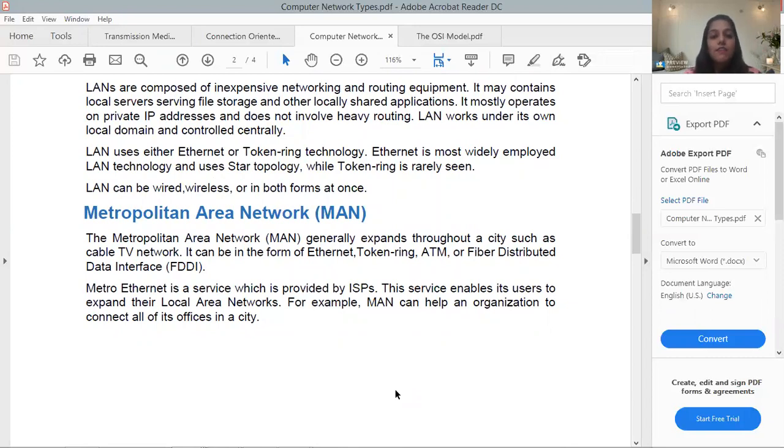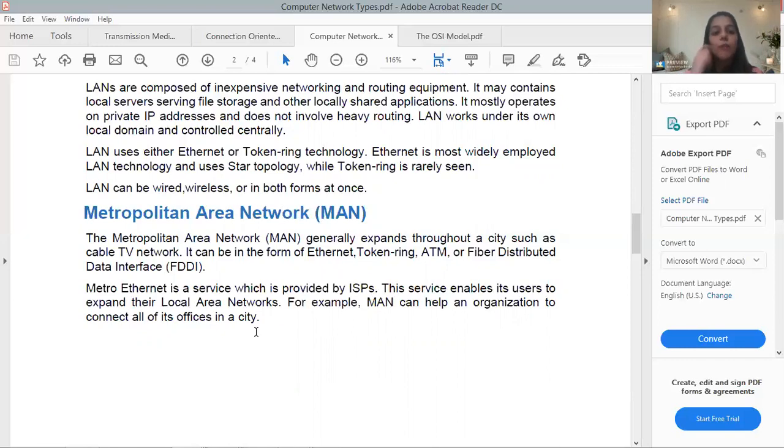Metro Ethernet is a service provided by Internet Service Providers (ISPs), and this service enables its users to expand their local area networks, right? So basically, PAN is the smaller one. Then we studied LAN. After the LAN, there is a MAN. So the area becomes broader, broader, and broader.